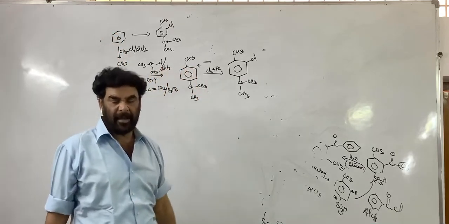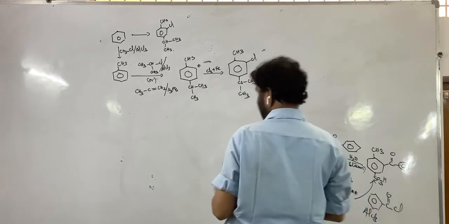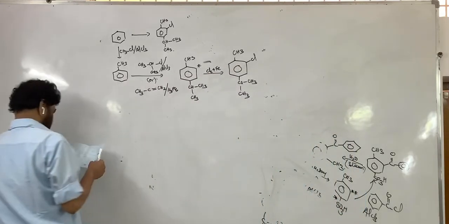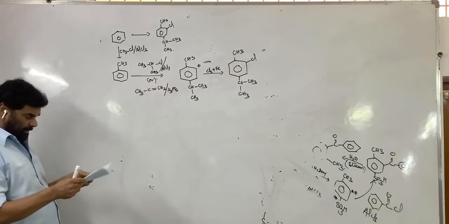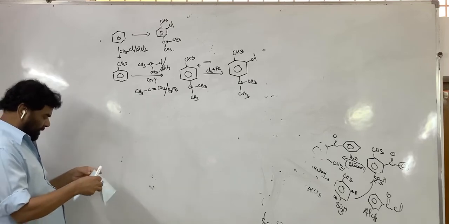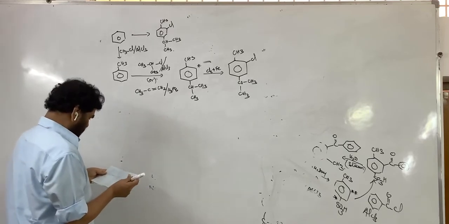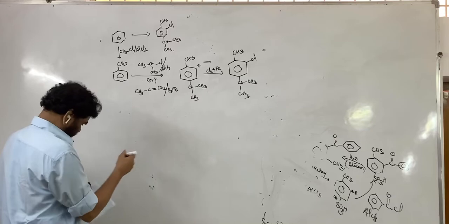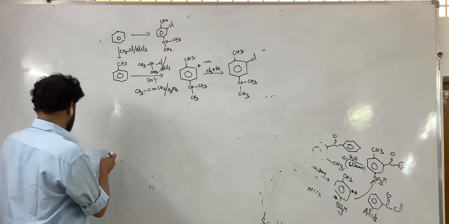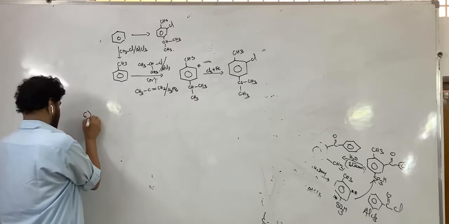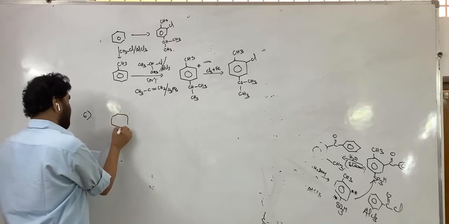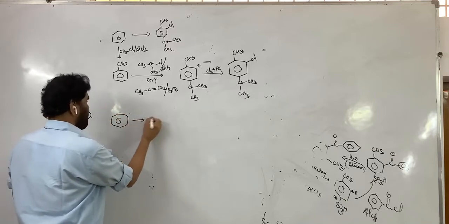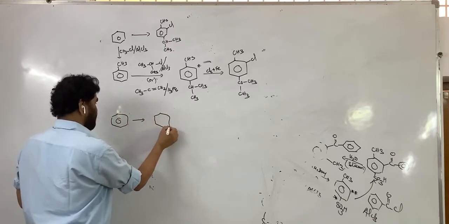Then the moderate ring activator is introduced afterwards. Therefore, this is the case. And the sixth one is benzene. Starting material is benzene. Most of the reactions are on benzene.